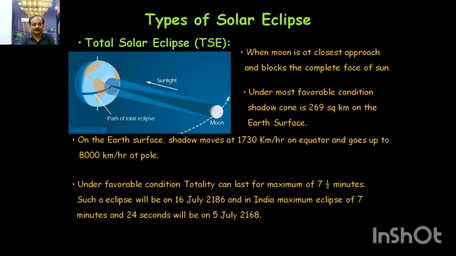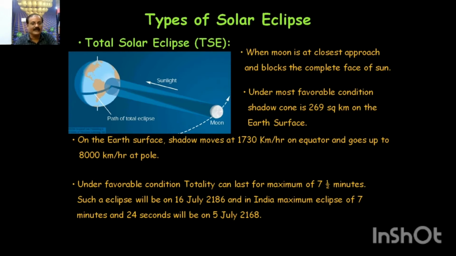So we have a maximum duration of a total solar eclipse. How long can it be? I explained how the duration becomes maximum and minimum, depending on whether Earth is in perihelion or aphelion, or whether the Moon is in apogee or perigee. Under such favorable conditions, when we have the maximum duration, it has been estimated, calculated and verified that the maximum duration of the eclipse is 7.5 minutes.